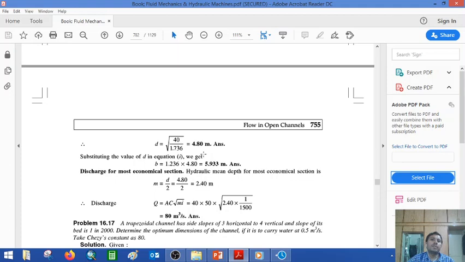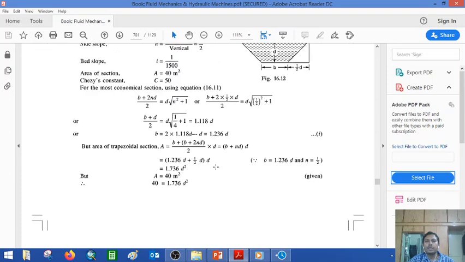The ultimate aim is to find the dimensions, and you derived them from the condition for getting the most economic trapezoidal channel section. So d comes to 4.80, and b is again b in terms of d. Earlier the ratio was derived, b is equal to 1.236d.